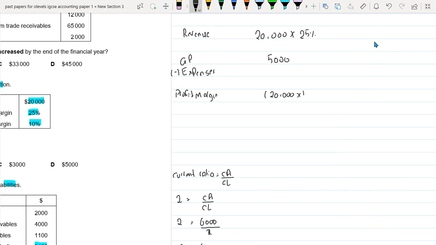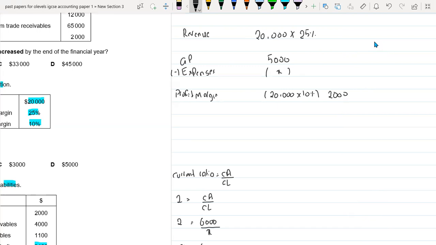20,000 multiply 10%. So this would be giving us 2,000 profit. And we know that if we deduct expenses from the 5,000, I will be receiving this profit, which is 2,000. So now what I have to do is deduct 2,000 from the 5,000.